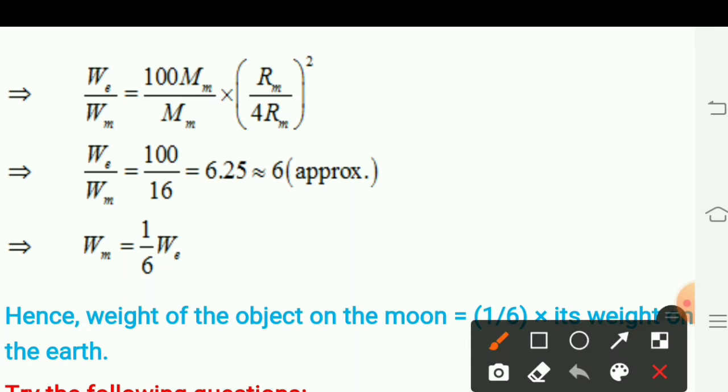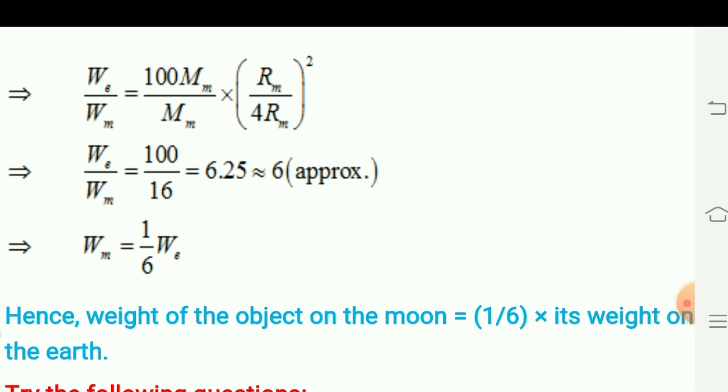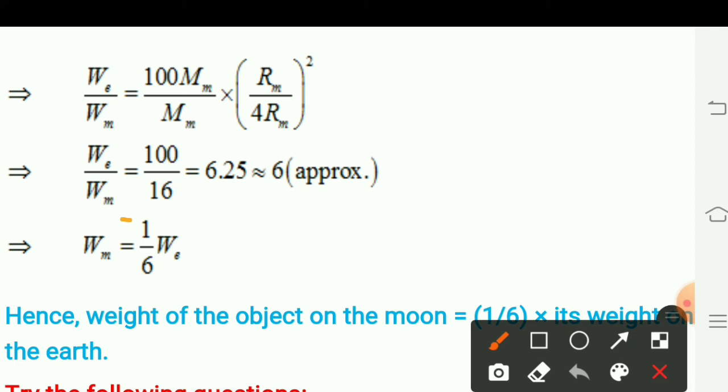We upon Wm is equal to 100 m upon m times Rm upon 4Rm bracket square. Thus, by removing that bracket, we get 100 by 16.